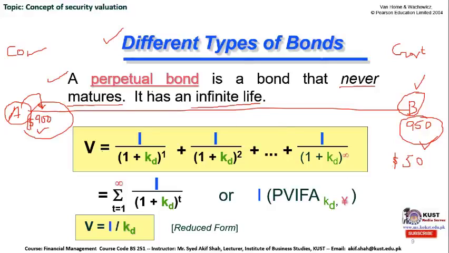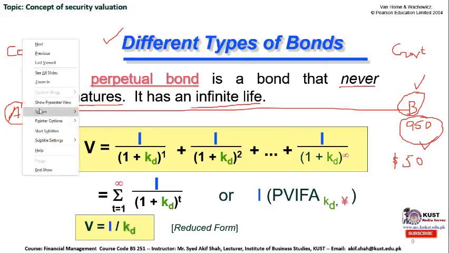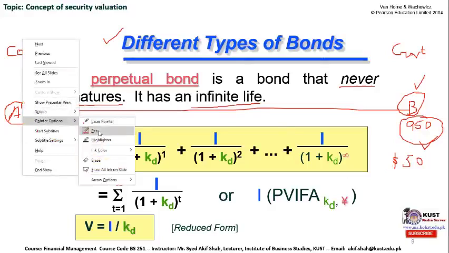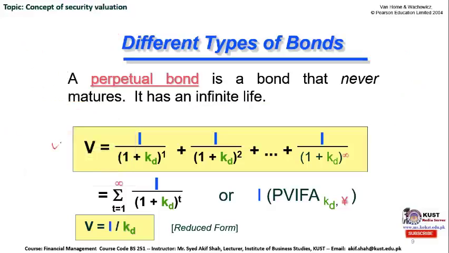How to calculate the actual or intrinsic value of a perpetual bond? The formula is mentioned over here clearly. The value is equal to the interest or coupon payment on this perpetual bond divided by 1 plus KD. KD represents the discount rate for the time period 1. The formula continues with the same notation for time period 2 up to infinity.